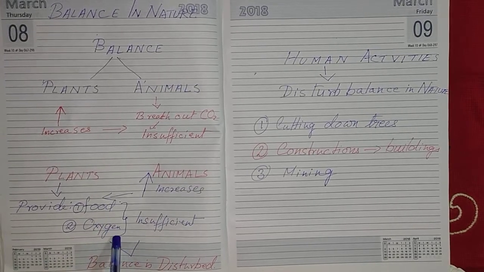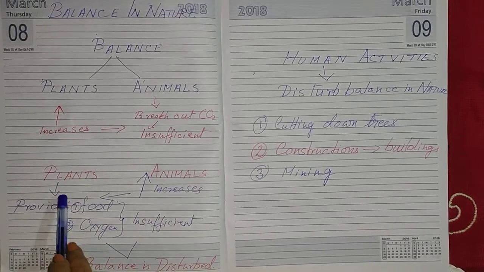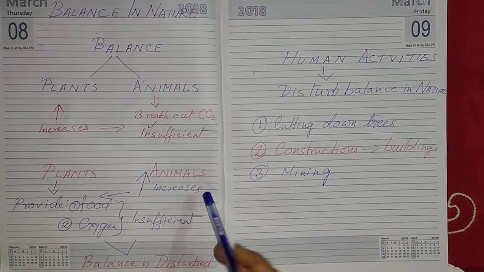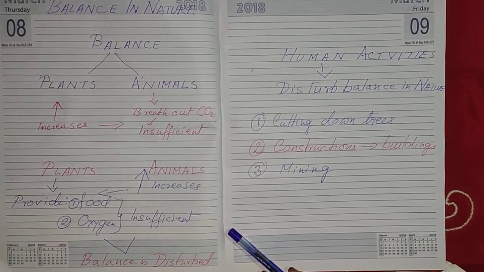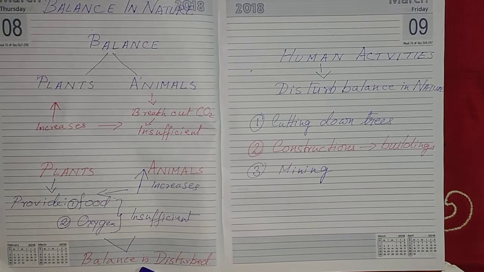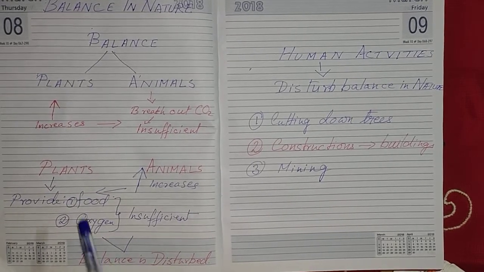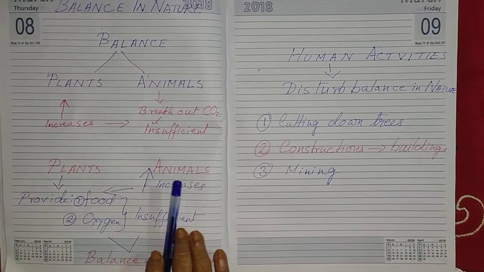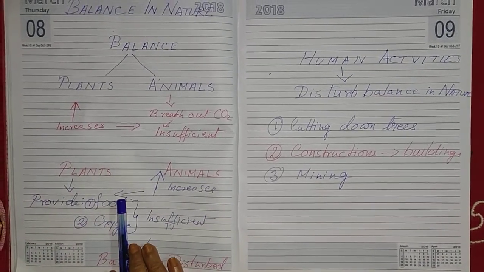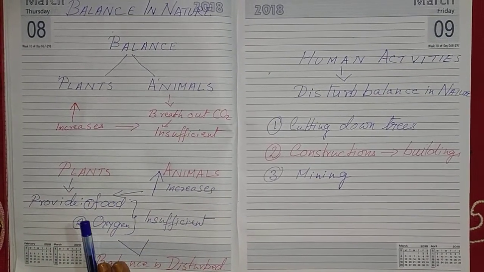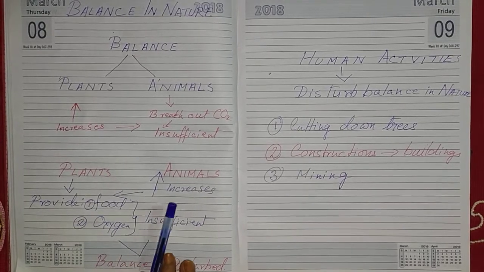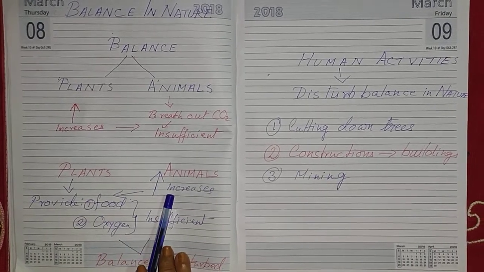Both food and oxygen which the plant provides to the animals will become insufficient. So again the balance will be disturbed. So the plants and animals have to remain in proper number so that they are sufficient for each other.